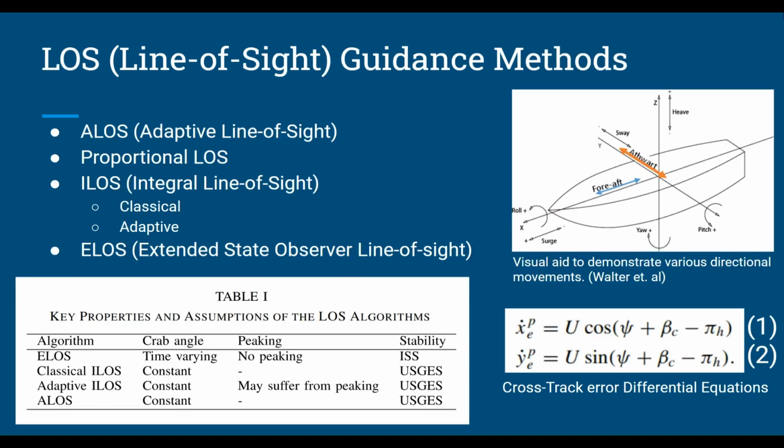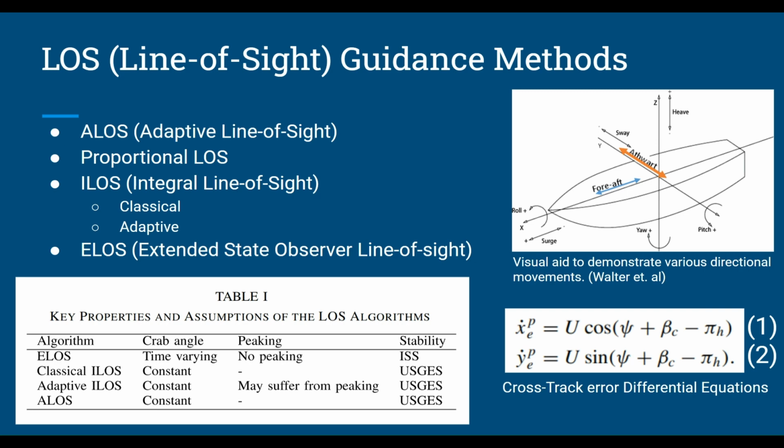All of the guidance laws to be discussed are line-of-sight guidance laws, which are named so due to their dependence on a direct line of sight between the vehicle and its target to obtain visual information that is fed back through a control loop to make adjustments as needed. The various line-of-sight guidance methods tested include ALOS adaptive line of sight, proportional line of sight, ILOS integral line of sight, which utilizes a classical and adaptive approach, and ELOS extended state observer line of sight.